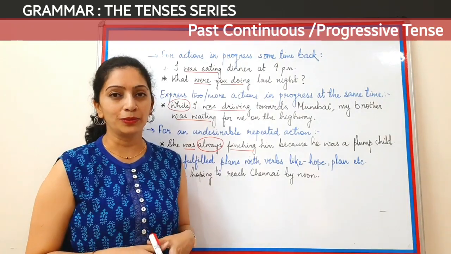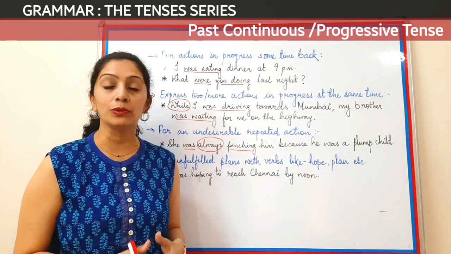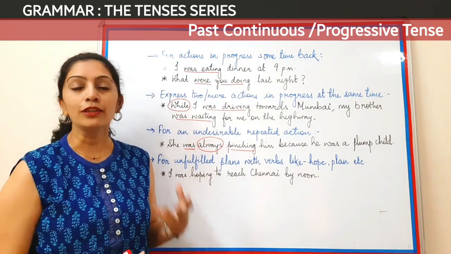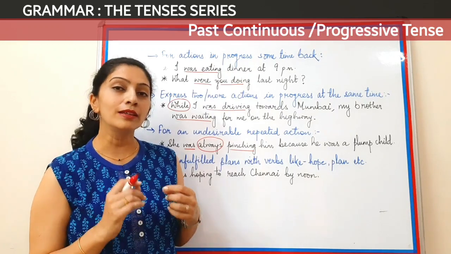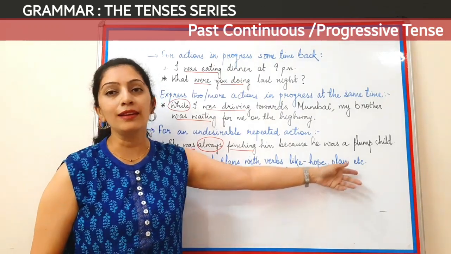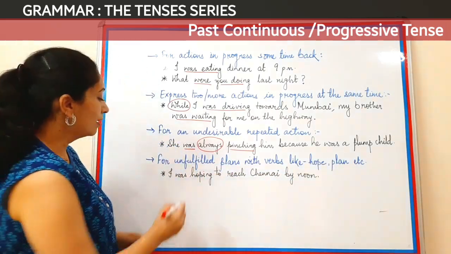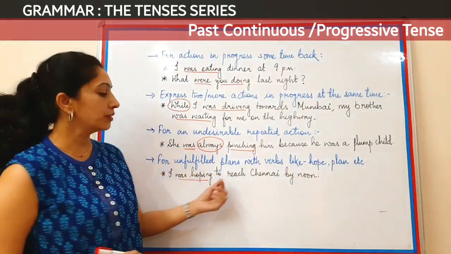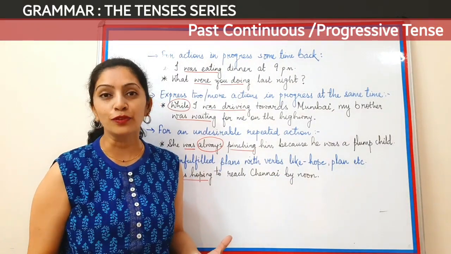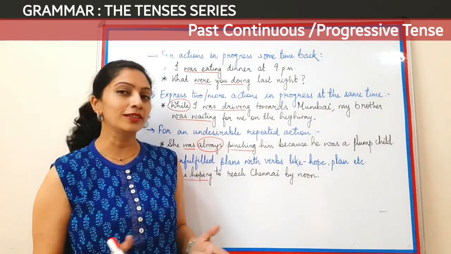Coming to the last usage, wherein past continuous is used for actions which are unfulfilled. Any kind of wish that is unfulfilled, we can express it by using the words hope or plan, etc. For example, I was hoping to reach Chennai by noon. I was hoping, but it was unfulfilled. Unfortunately, I did not reach.